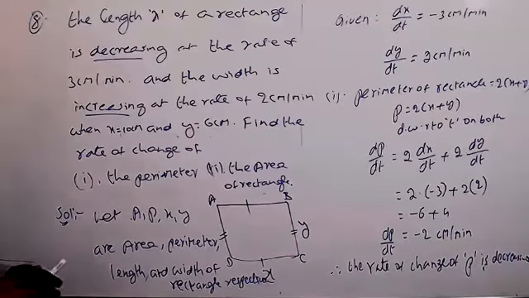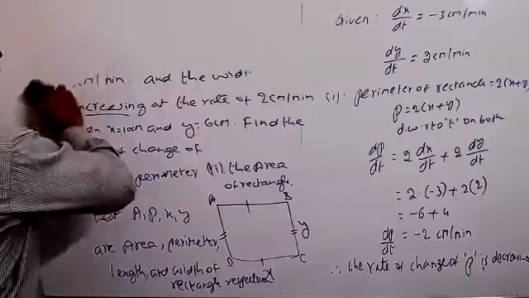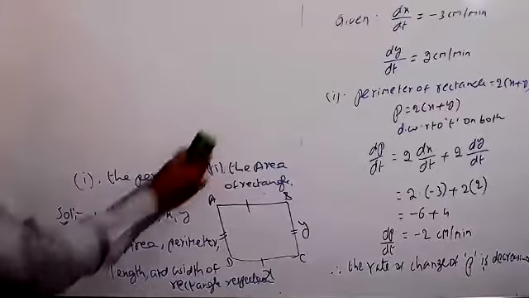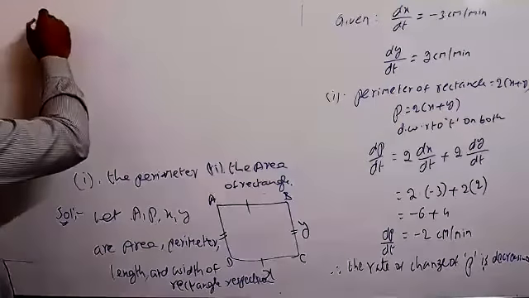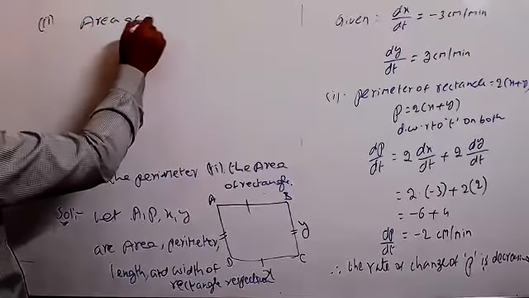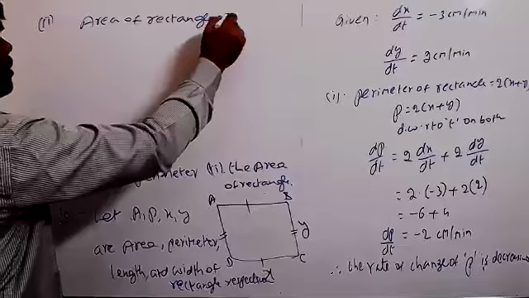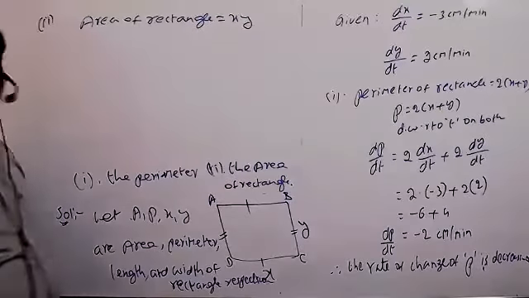There you compulsorily have to utilize that formula. Second one, area of rectangle equal to xy. This also you can write xy.